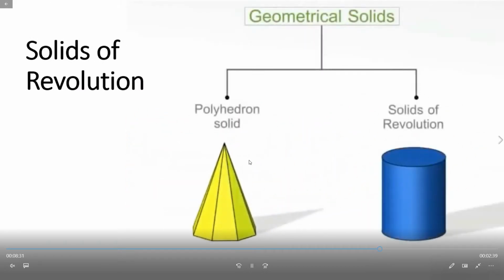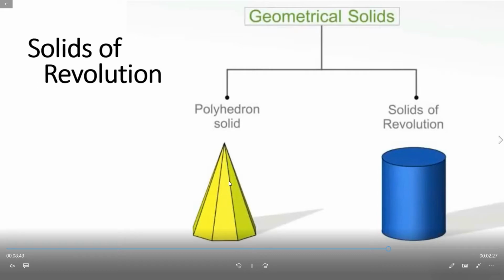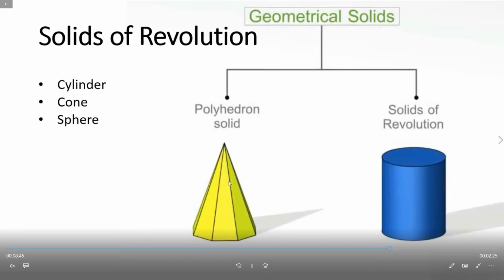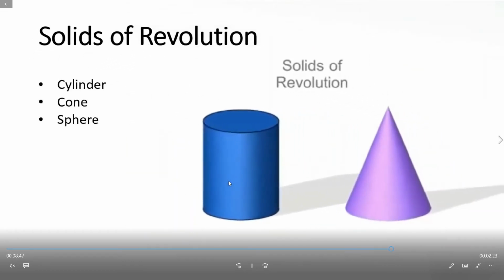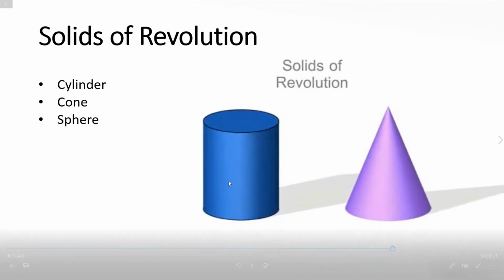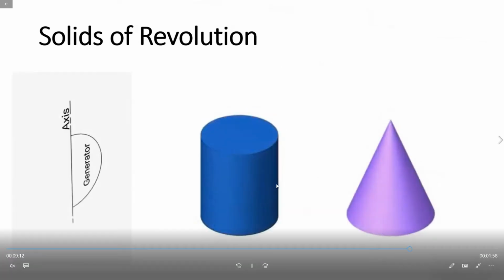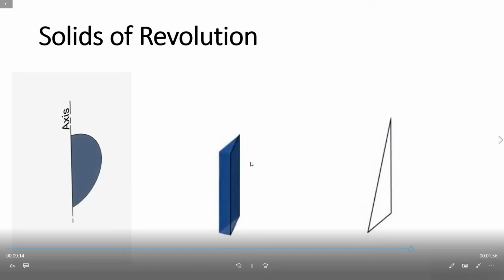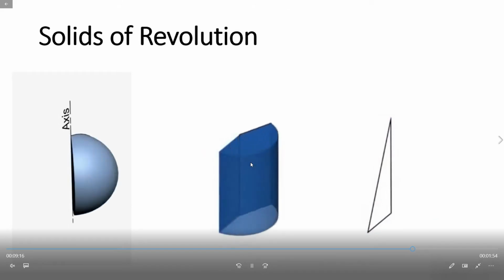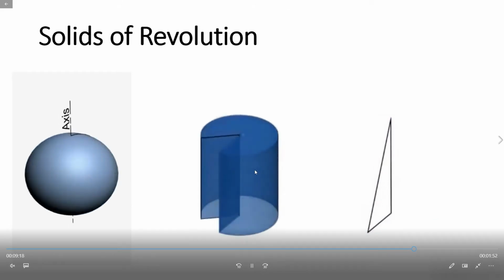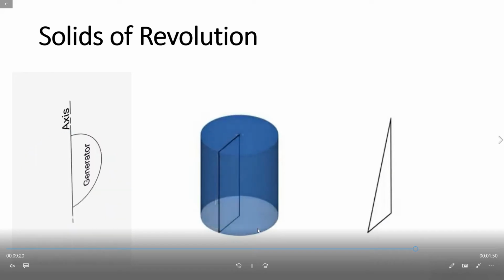Next one, solids of revolution. If a solid is revolved about one of its edges, it is called a solid of revolution. The solids of revolution are the cylinder, cone and sphere, generated by revolving about one of their edges.